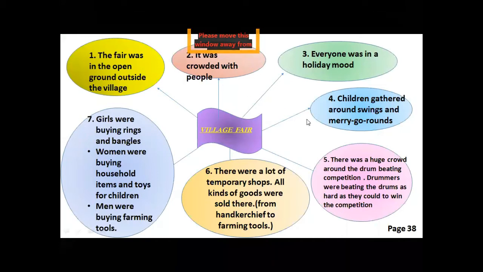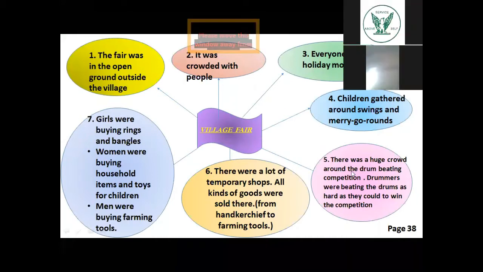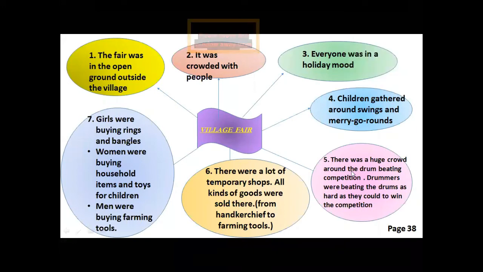Then the boys saw there was a huge crowd around the drum beating competition. There were eight drummers who were beating the drums as hard as they could to win the competition. The harder someone beat the drum, the more likely he would be the winner. The sound of the drums was deafening, which means it was very hard on the ears.